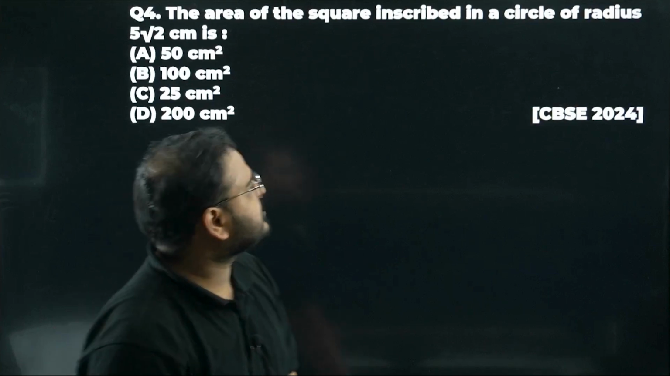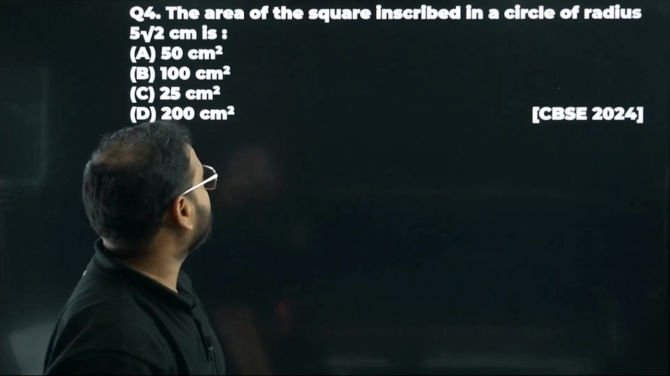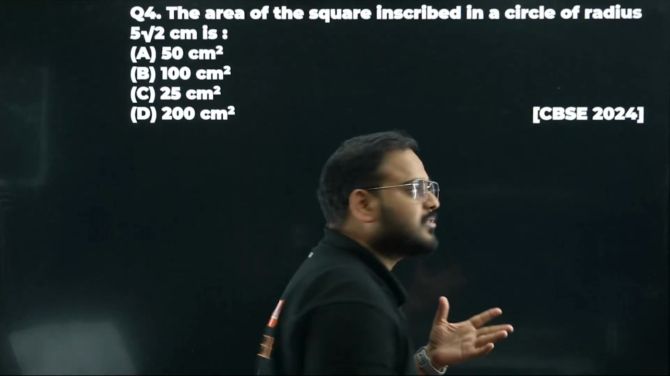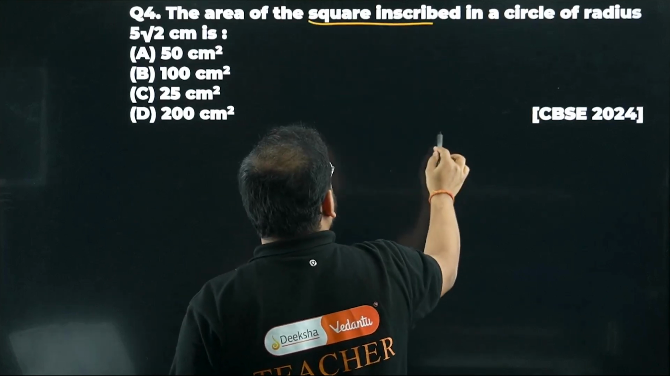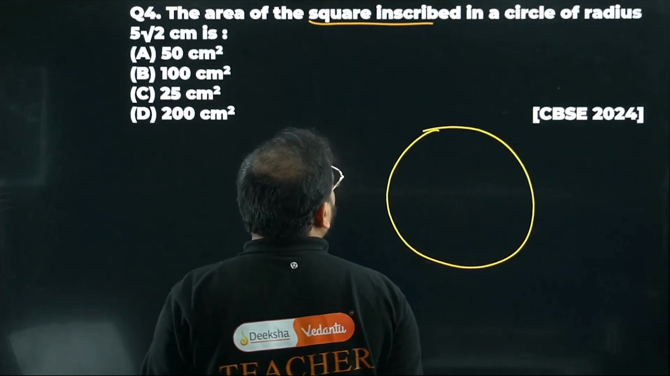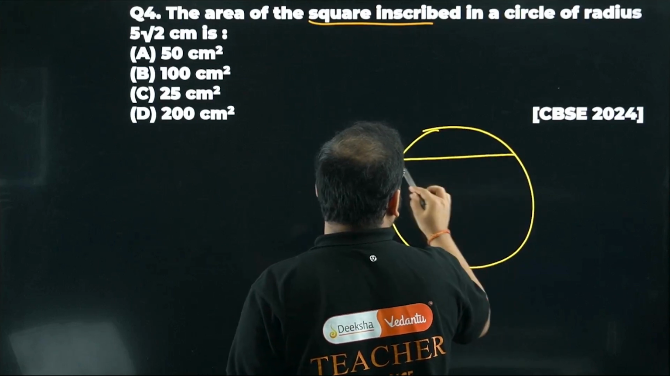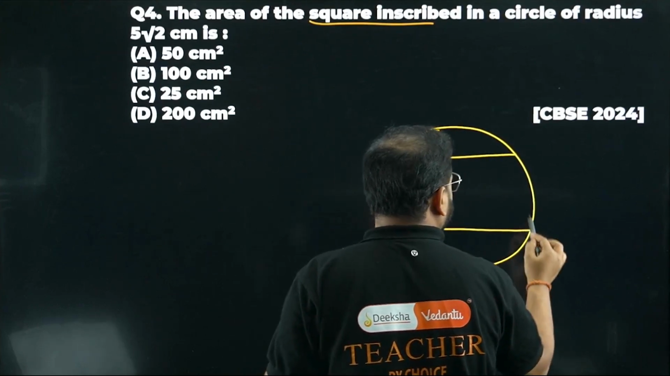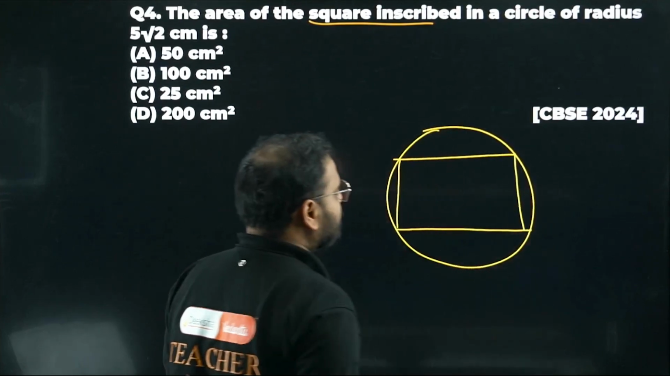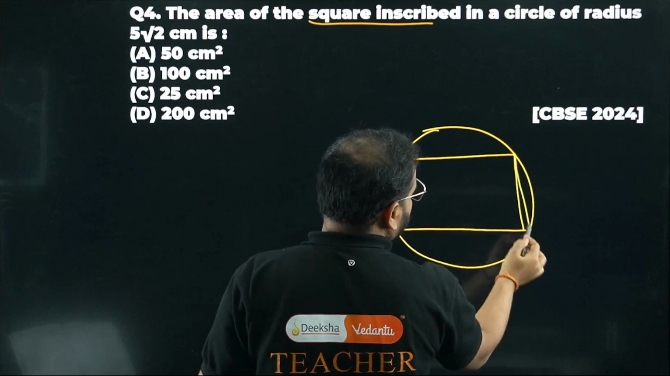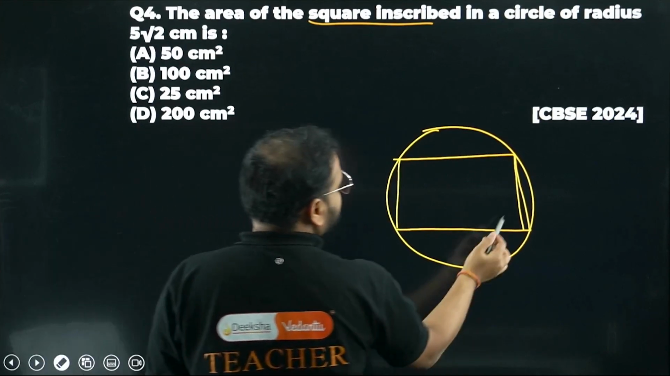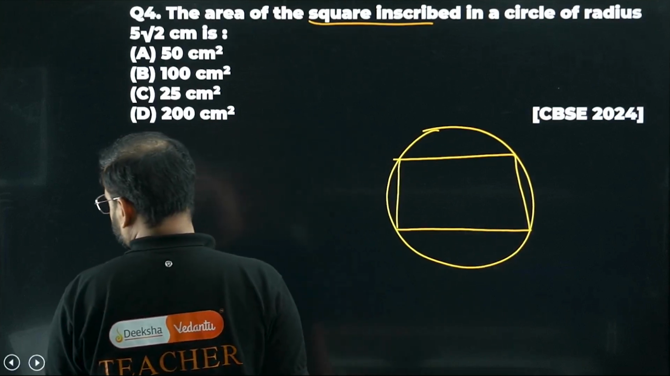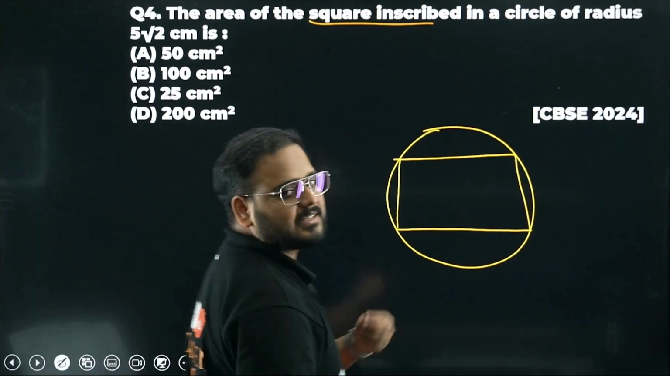The area of the square inscribed in a circle of radius 5 root 2. Excellent question. Please check here. Square is inscribed where, in a circle? So draw a circle first. Square is inside, bacha. Check here. So it doesn't look like a square, bacha. Please accept it. It's a square only. If not, I can just draw this extra line, remove this extra line. So it's a square only, bacha. Accept it.